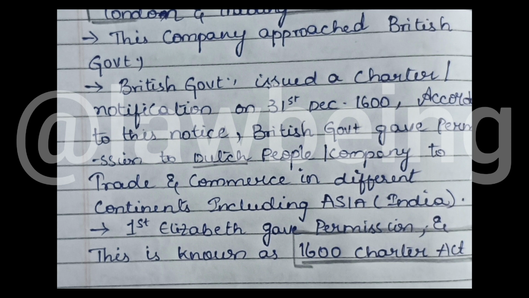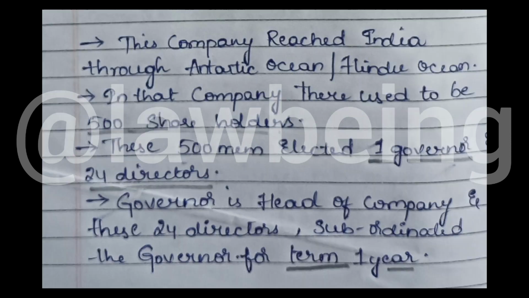As the company expanded to various continents, it reached India through the Indian Ocean. After reaching India, 500 members settled here and they formed shareholders with one governor and 24 directors.